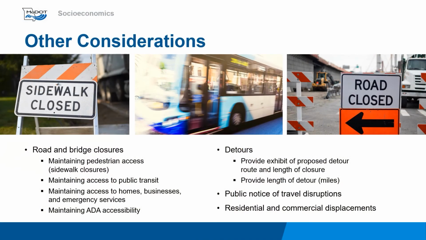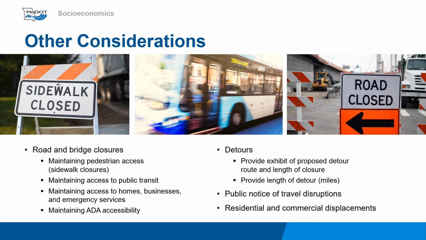When evaluating socioeconomic impacts, the LPA should also consider impacts to sensitive populations resulting from road and bridge closures, closure of public transit facilities, detours, and residential or commercial displacements. The LPA must also consider sensitive populations when determining the best method to provide sufficient public notice of travel disruptions.